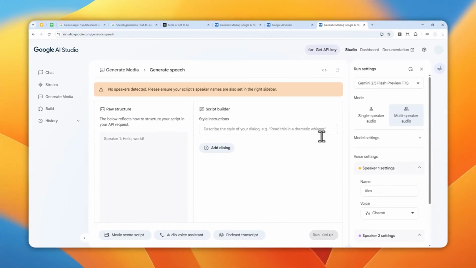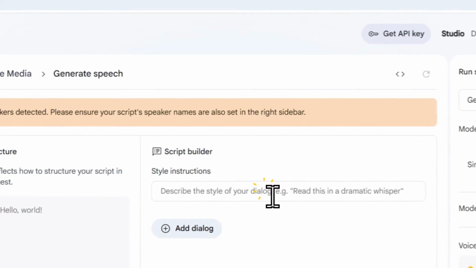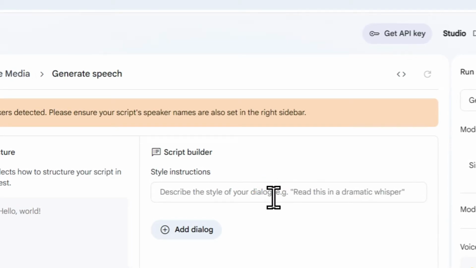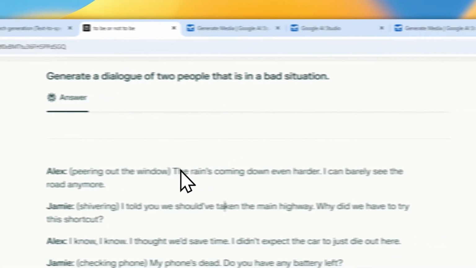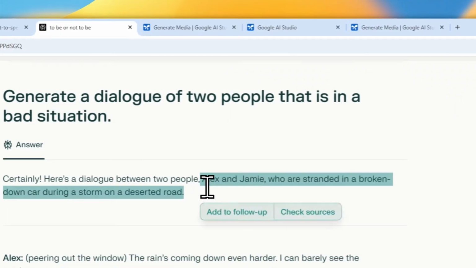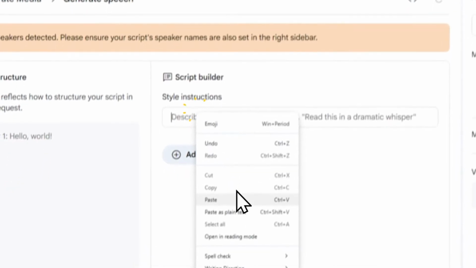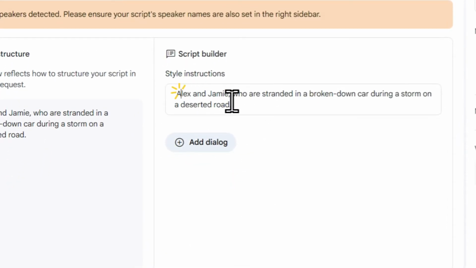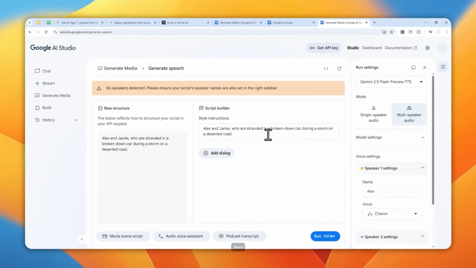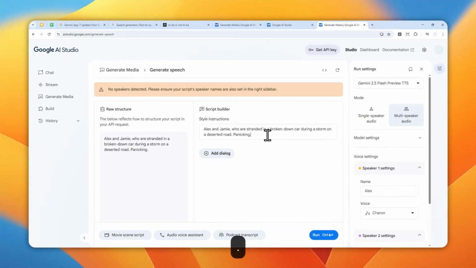And after that, I'm going to provide some instruction about the style of the audio. So basically, you want to provide some info about what's going on the scene, so AI will better understand how these voices should sound. And I'm going to make the audio in the situation like they were panicking. Okay, and now you can start adding some dialogue.